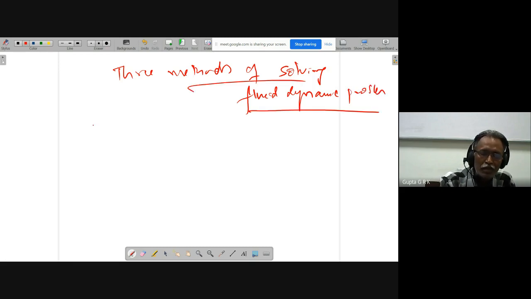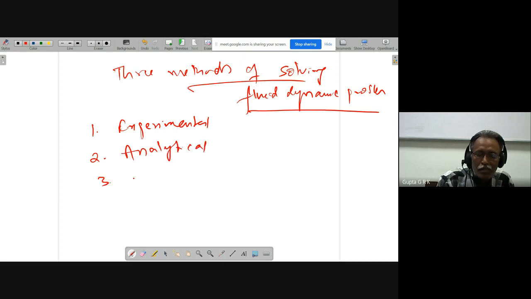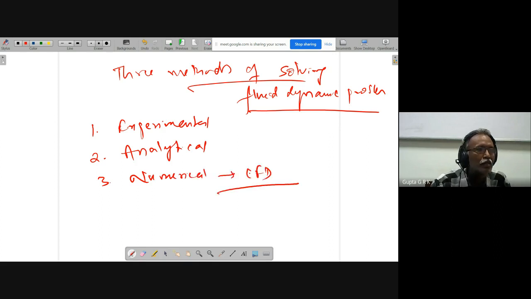As we already have seen, one is experimental, 2 is analytical, and 3 is numerical, which is actually CFD. Right?